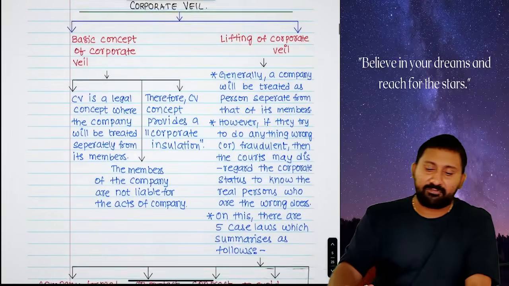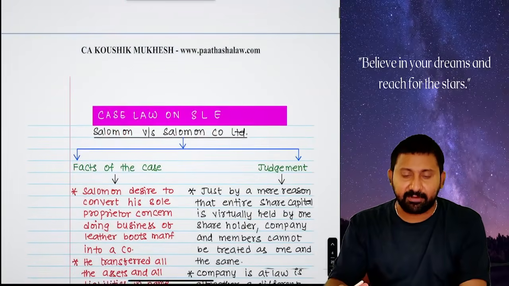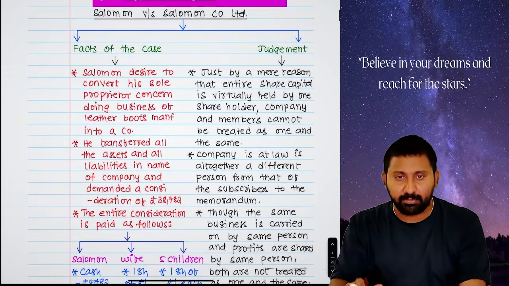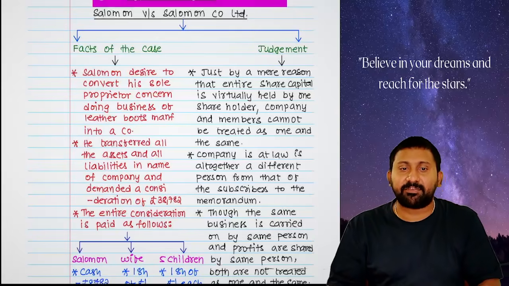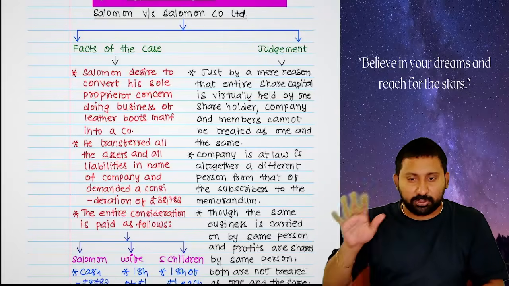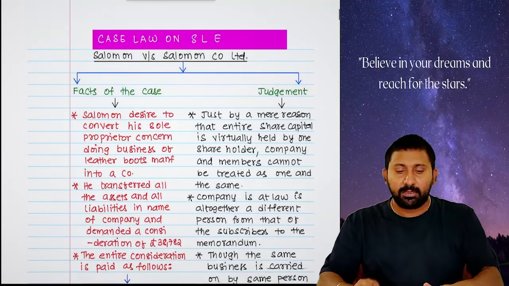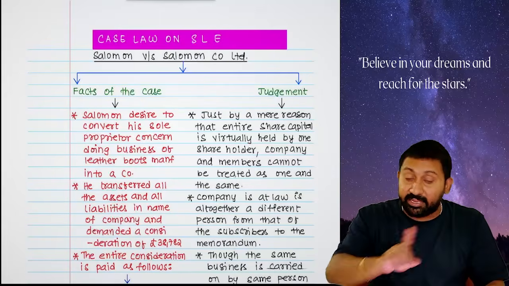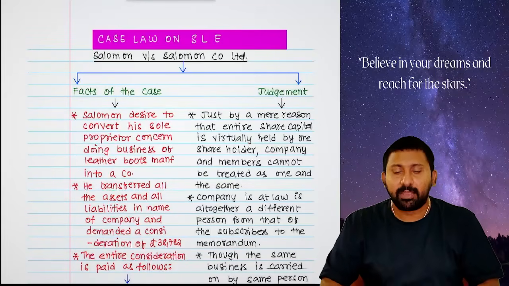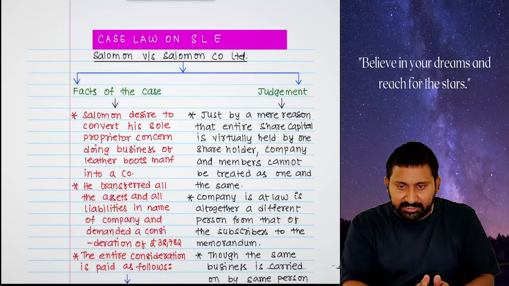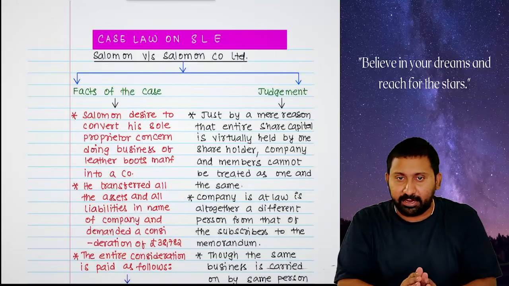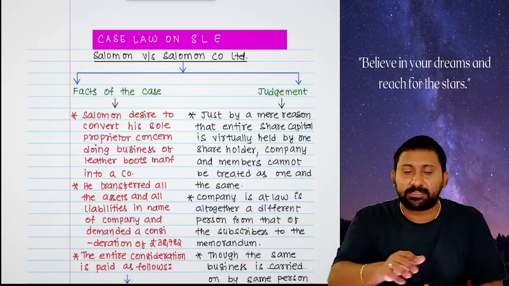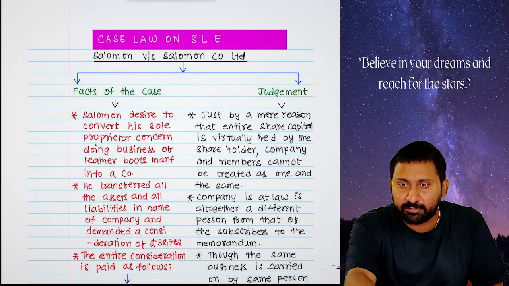First, I will explain the Salomon versus Salomon case law. In the revision session, I just want to give you the judgments, meaning if a question comes in the examination for 3 to 4 marks, how to answer. I think every one of you knows the facts. Salomon started a leather business as a sole proprietor concern. Later he converted it into a company. Participants, please mute yourselves.